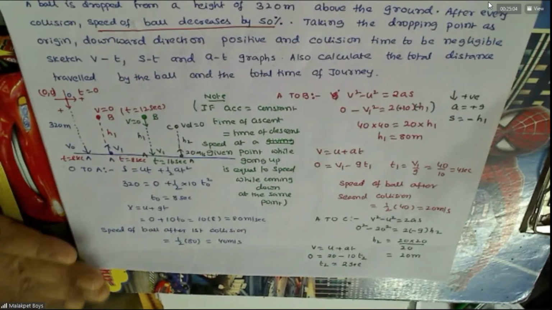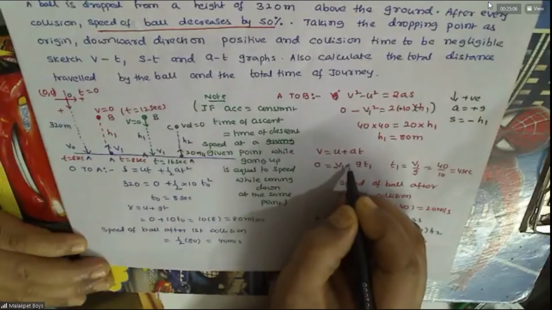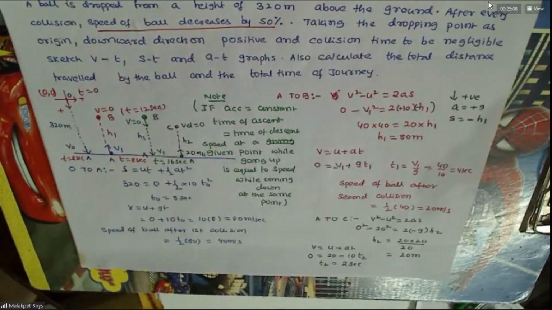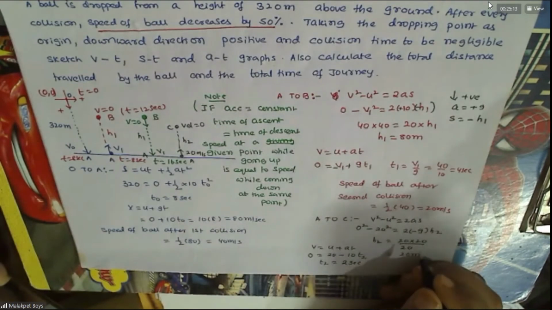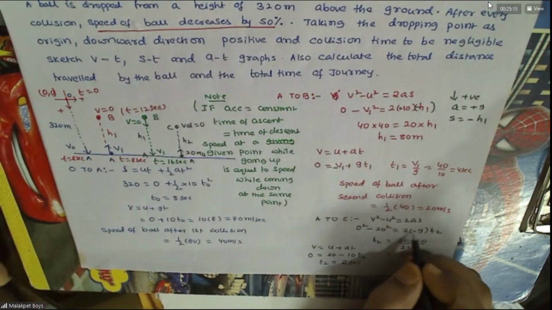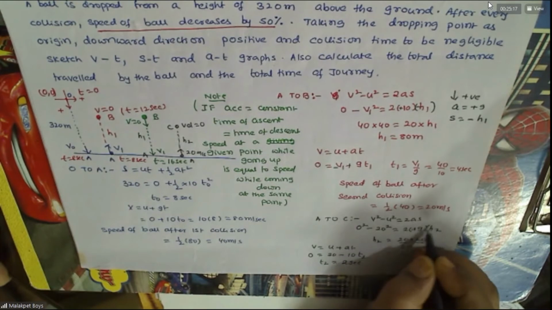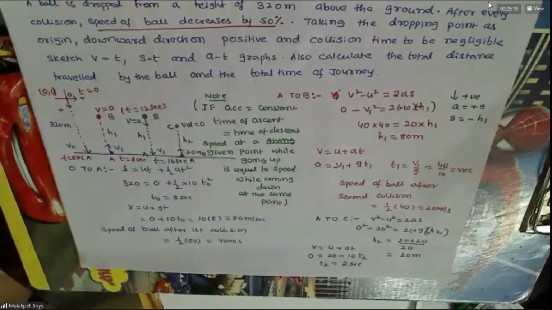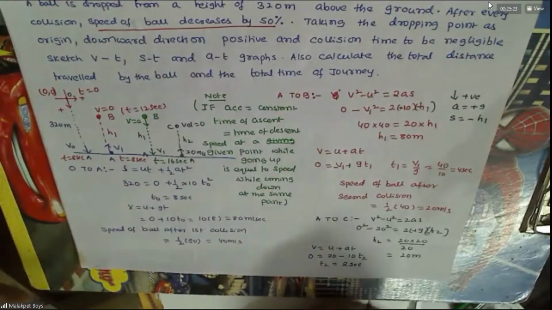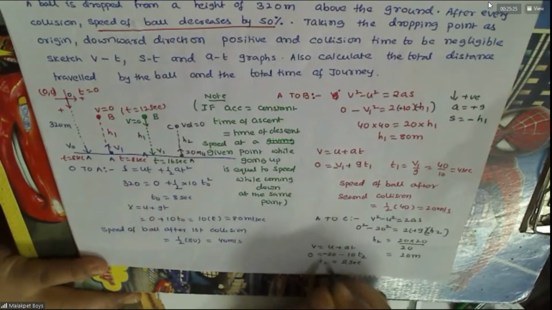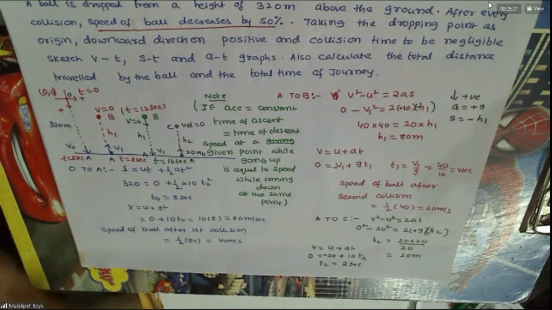See, here also this will be minus if you take the signs. Result won't affect. This is also A to C, no? If you take this as positive, this as negative, result won't get affected. Here also u is upward, which is negative, and this is positive. Same thing.